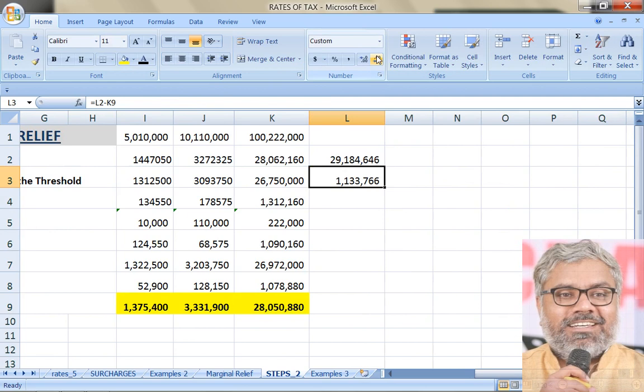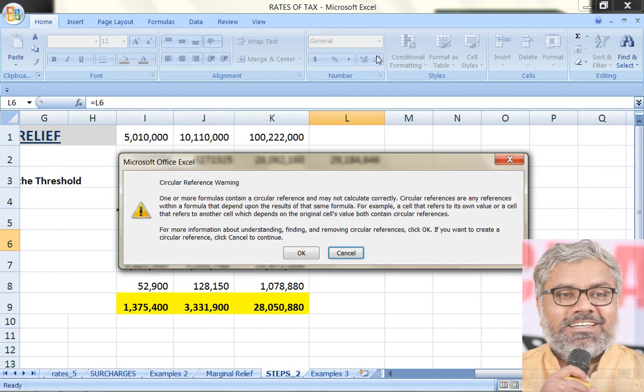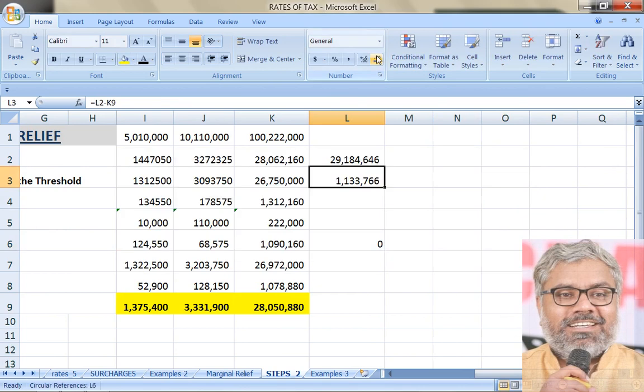Now look at the saving that SSC has got. Almost 11 lakhs 33,766 savings he has got. Of course we can check that also, because that is the marginal relief that we have, which is going to be nothing but this. Same, no? Because on marginal relief 4% if you calculate, that also is saving.